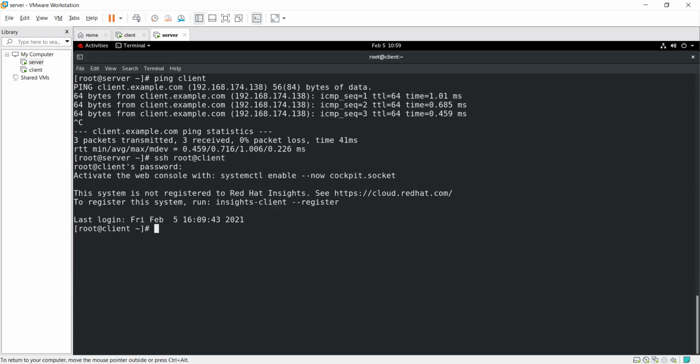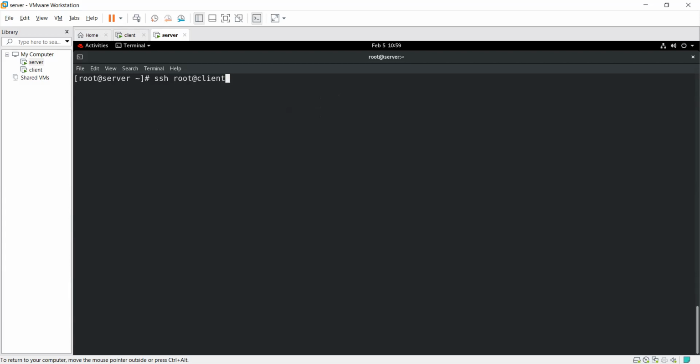After putting the password, I am able to get my client machine on my server. How can I log out from there? Control D. Good thing. Now I just want to do SSH with key based authentication. How can I do that?